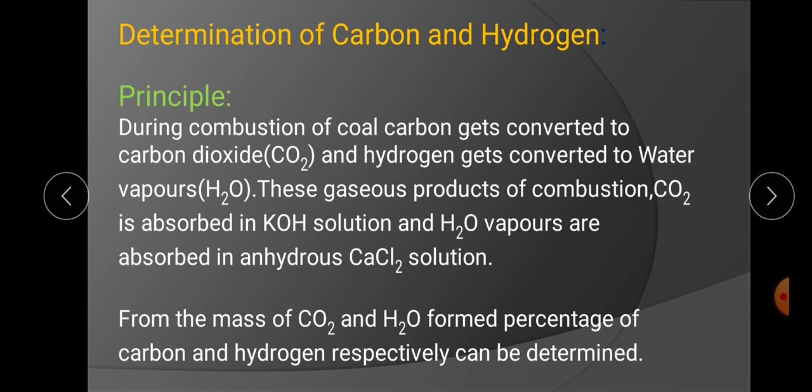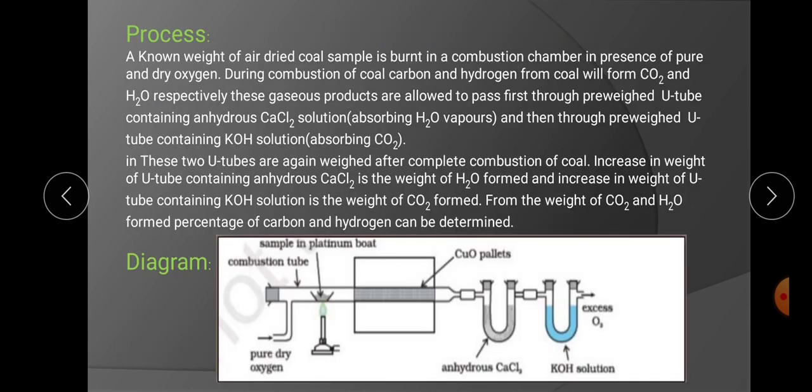So simply you can remember the principle as: carbon from coal during combustion forms CO2, hydrogen from coal during combustion forms water vapors. CO2 and water vapors are absorbed in KOH solution and CaCl2 respectively. The purpose of absorbing them is to know their masses, and by knowing their masses formed we can find out the percentage of carbon and hydrogen in coal. So this is the principle of determination of carbon and hydrogen.